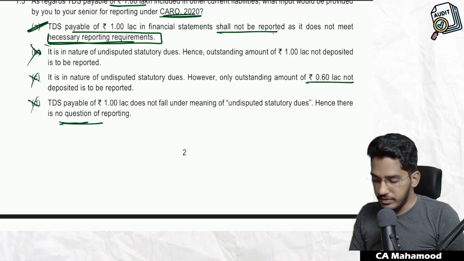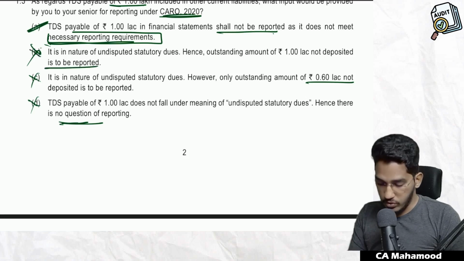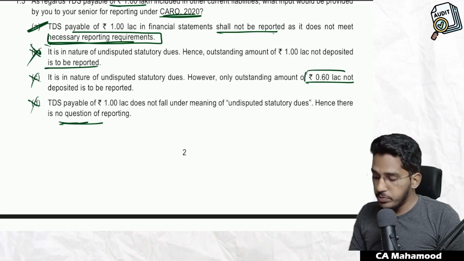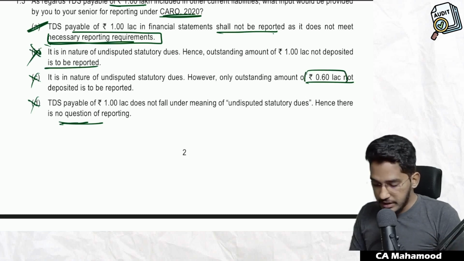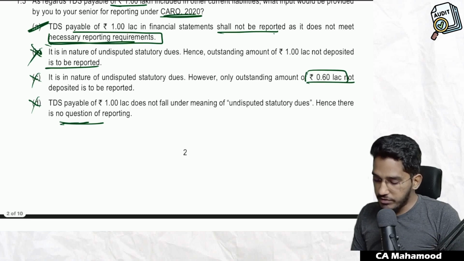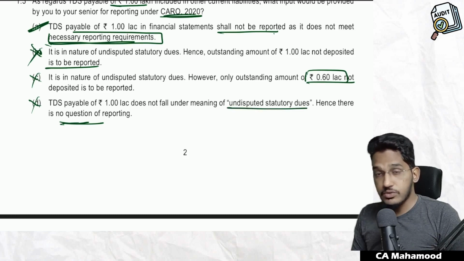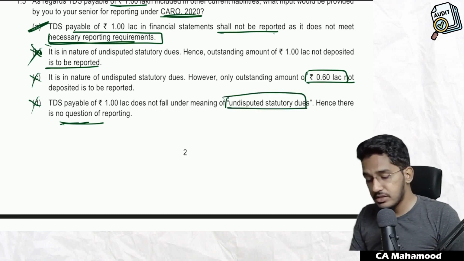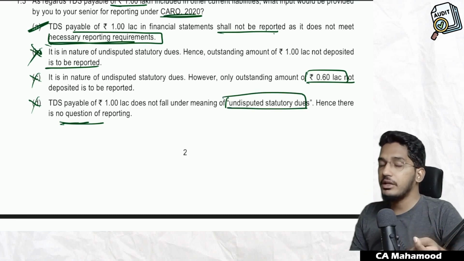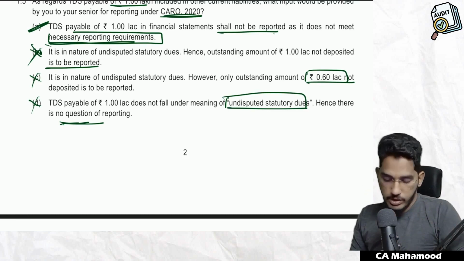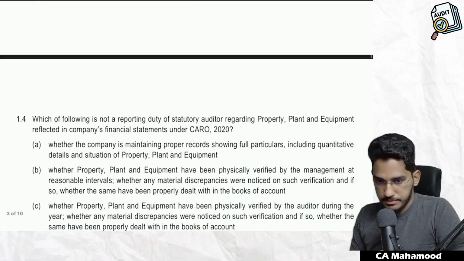Here they are telling various reasons. Second option they are telling it is reported. No, wrong. In the third point they are telling you have to report 0.6 lakh. That is also not correct. In the next point they are telling the TDS does not fall under meaning of undisputed statutory dues. No, it falls under meaning of undisputed statutory dues, but it did not fulfill the reporting criteria. That's why we are not reporting it. So option A will be the correct option.